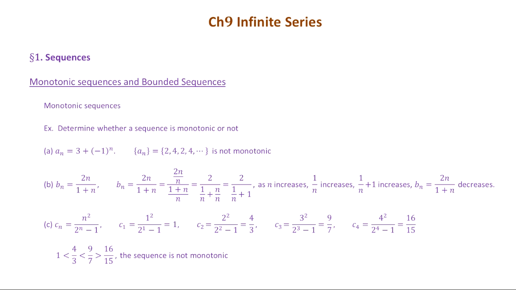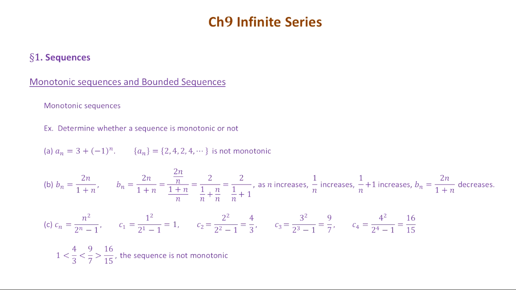If you divide 1 plus n in the denominator by n, you can break it up into two terms, 1 over n plus n over n, using the same denominator. And n over n is just 1. So at the end, we get 2 over (1 over n plus 1). We have one term in this expression that depends on n, and that's why we need to rewrite this sequence.